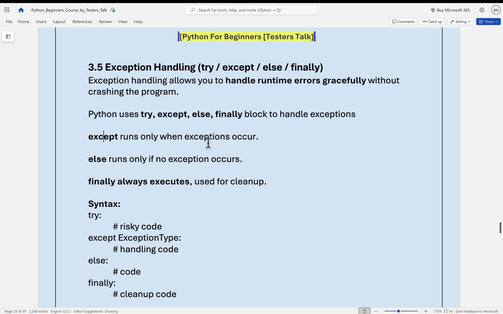If you see here, the except code block will be executed when exceptions occur, and the else code block will be executed only when no exceptions occur. Finally will always get executed irrespective of whether an exception occurred or not. In real time, the finally block is used for cleanup activities. Now let's look at examples of exception handling in Python.